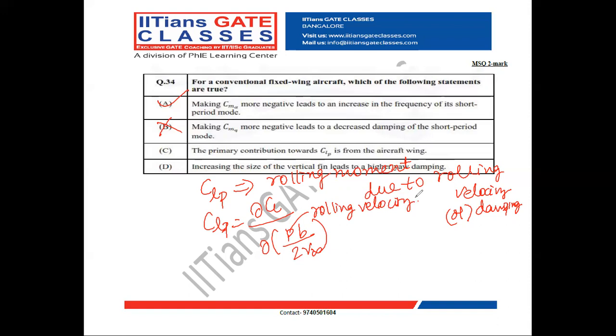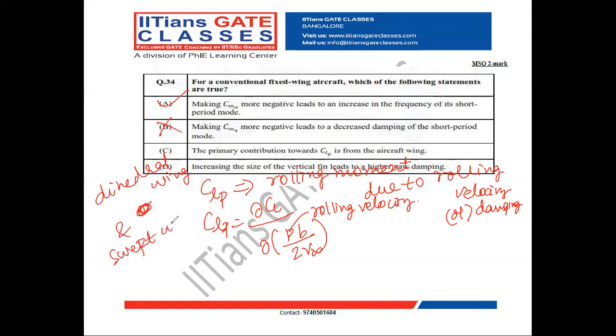Usually the wing is the parameter which contributes most to roll stability and roll damping. The primary contribution for roll stability and roll damping is caused by the wing, because for roll stability and roll damping, the primary factor is dihedral wing, or the second case is swept wing.